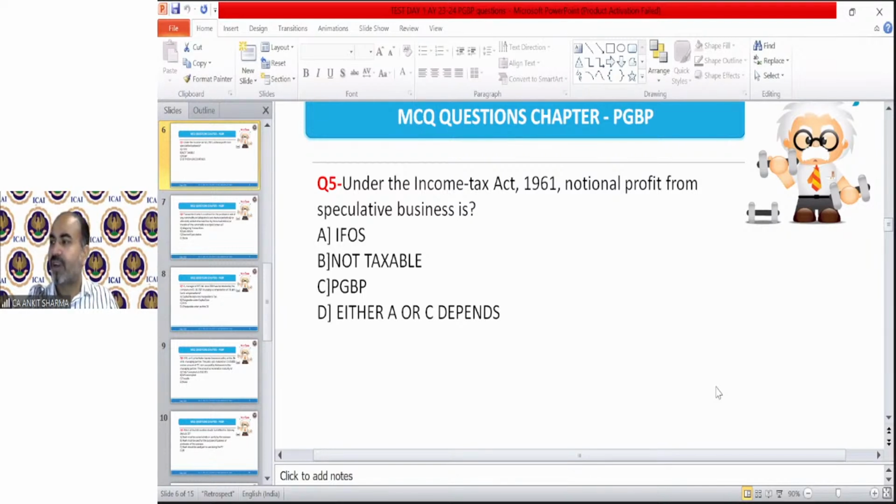Okay, so the correct answer is B. That is not taxable. Notional profit means assumed, deemed, which technically has not arisen or been received yet.